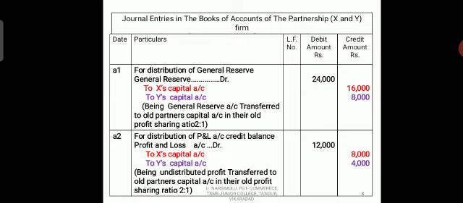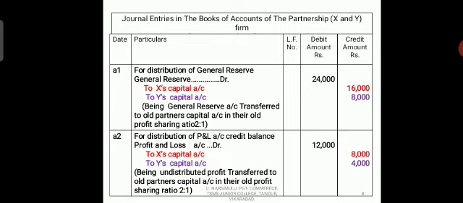General reserve total amount 24,000 in the debit column, and in the credit column X's capital account 16,000 and Y's capital account 8,000. Narration: being general reserve account transferred to old partners' capital accounts in their old profit sharing ratio.